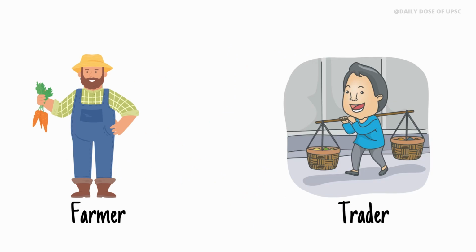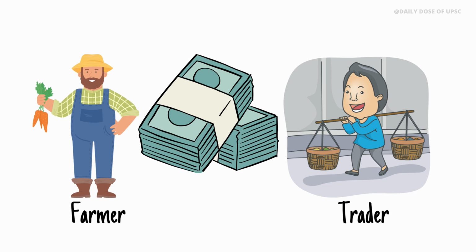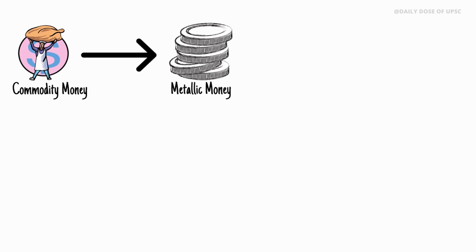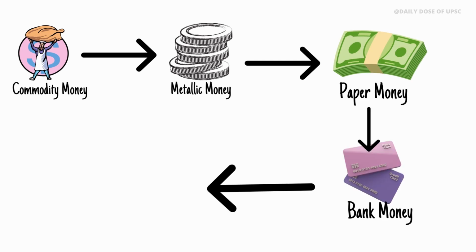This problem is solved after the invention of money. Money is universally accepted. Money evolved from commodity money to metallic money, then to paper money, then to bank money, and then the cryptocurrencies.